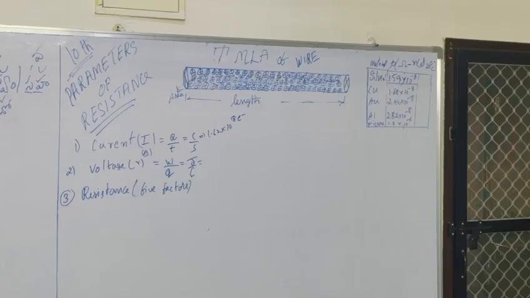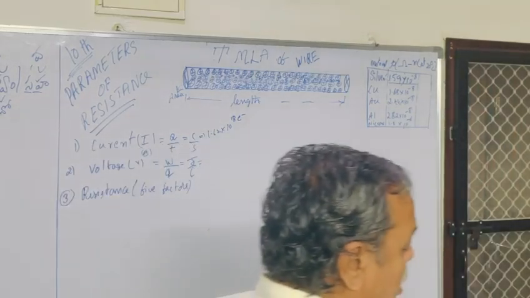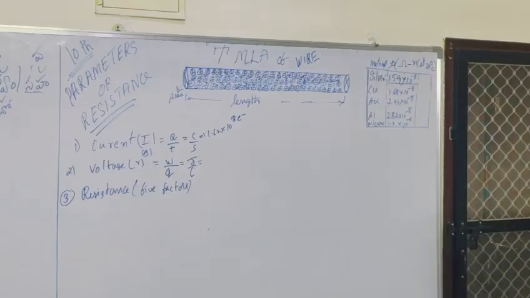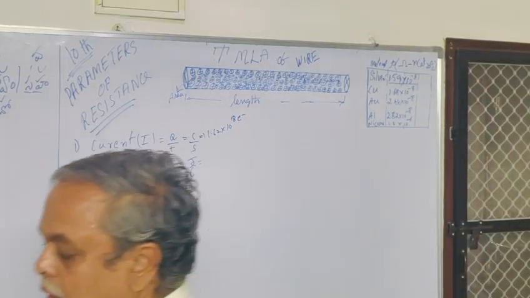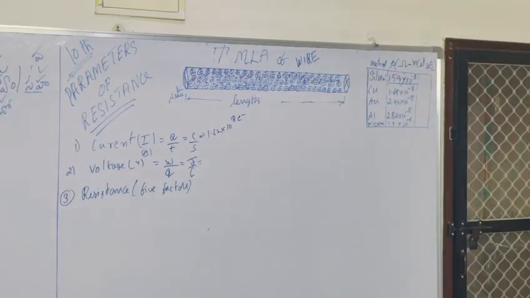Resist means which opposes. As the name itself says, the function is that which resists electron charges for 1 second, per minute or per hour, is called resistance.